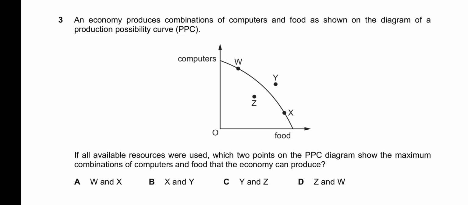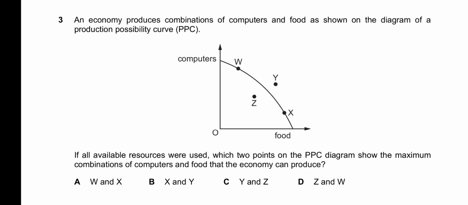Now, Y and Z are not the maximum because Z is a point that is not on the production possibility curve, so it is inside the production possibility curve.